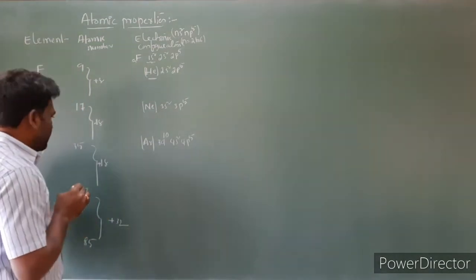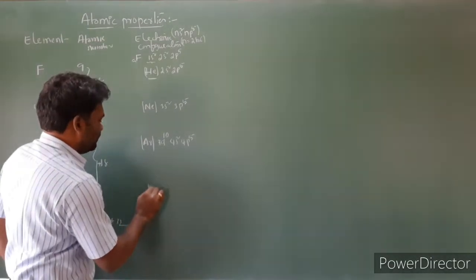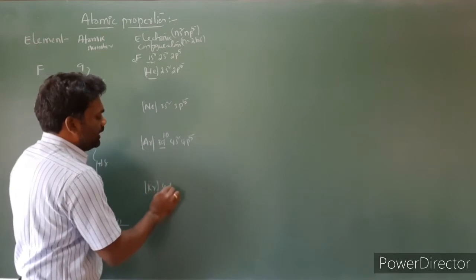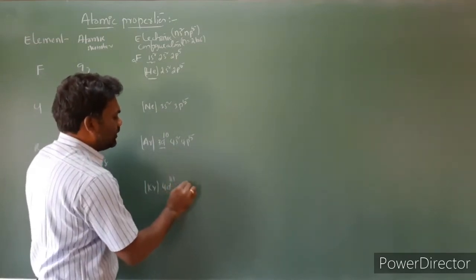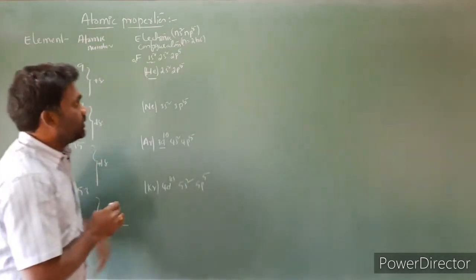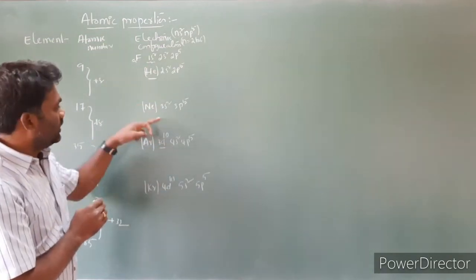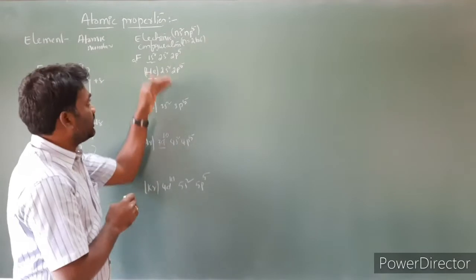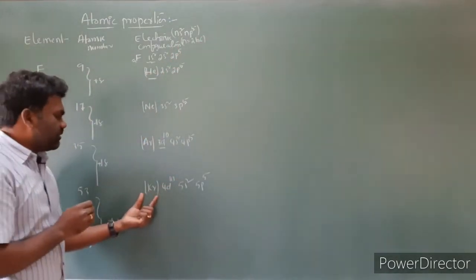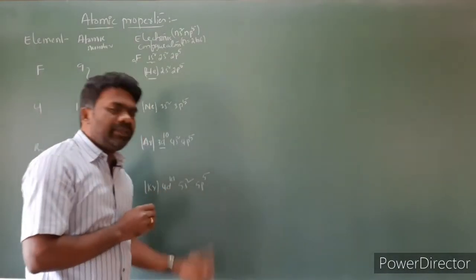Next iodine: helium, neon, argon, and the next noble gas is krypton. So krypton, 3d will become 4d, 4d10. Here 4s we take as 5s, 4p we take as 5p, 5p5. So one number we are increasing: 3, 2, 3, 4, 5. And 3d becomes 4d. So n we take 2 to 6. The electronic configuration of iodine is krypton, 4d10, 5s2, 5p5.